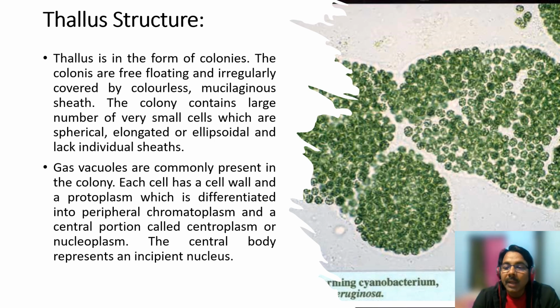The protoplasm is divided into two parts: chromoplasm, that is the peripheral one, where the maximum number of plastids are present, and the centroplasm, where nuclear material is present, meaning DNA is present over there.